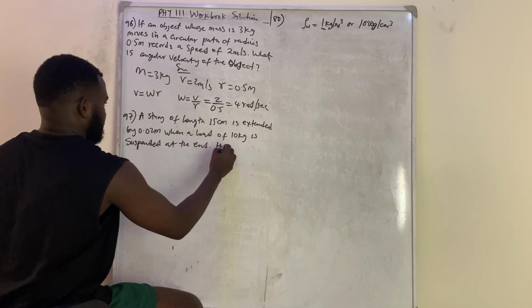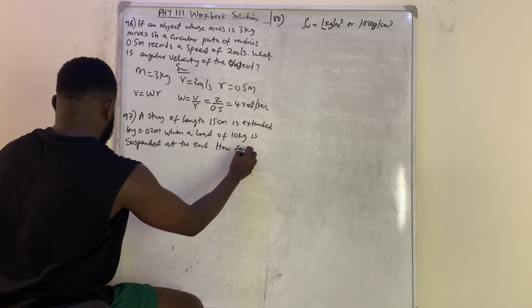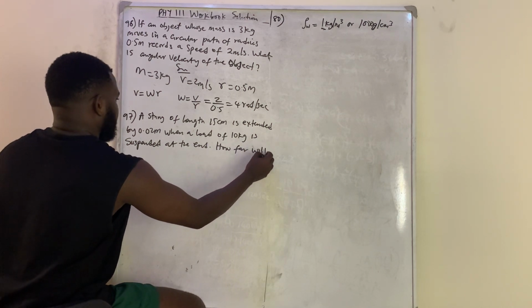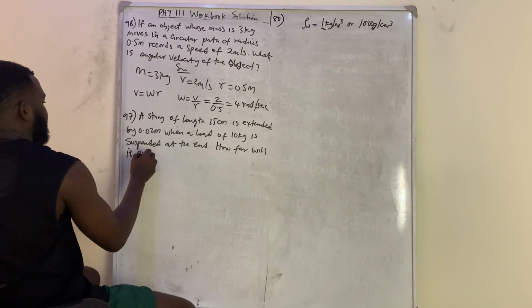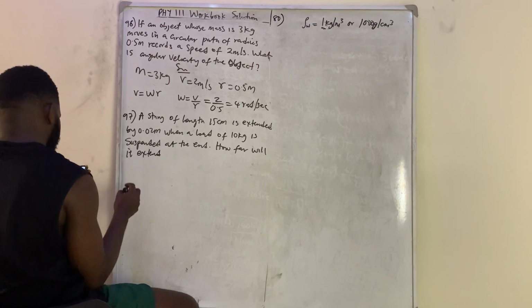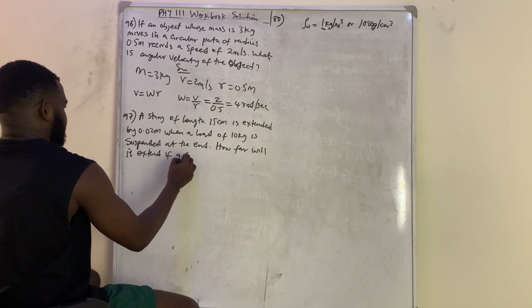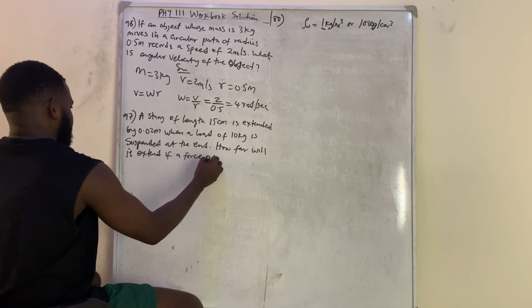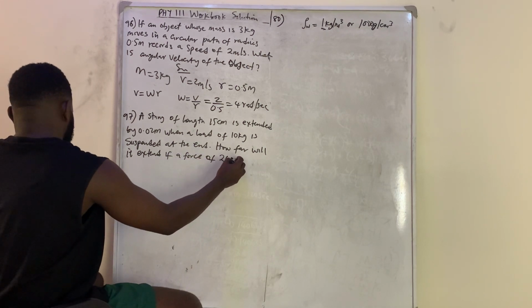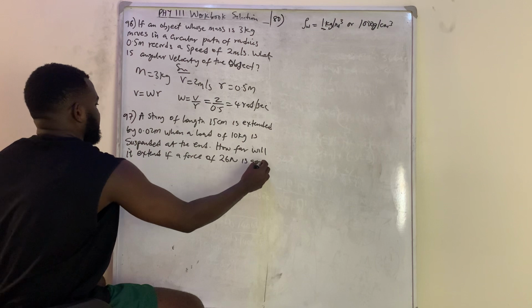And I say, how far will it extend if a force of 26 Newton is applied?